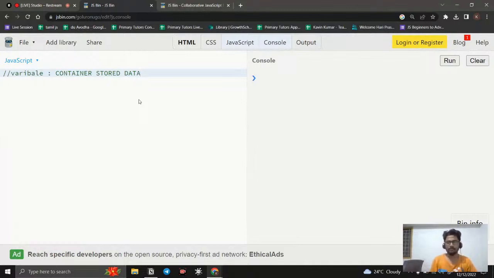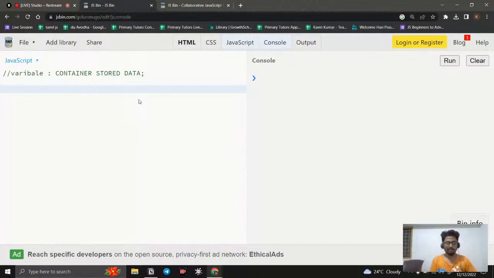What we can do is simply store our data, the information, and whenever we want the data, we can access it. It's like a memory. In our browser, we are creating a memory and storing our data in the browser, and whenever we want, we take it. That's it. It's like remembering things. Simply, let's see how to create a variable. It is going to be a container to store data.